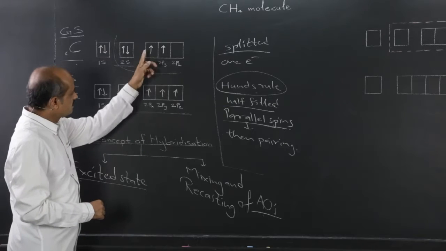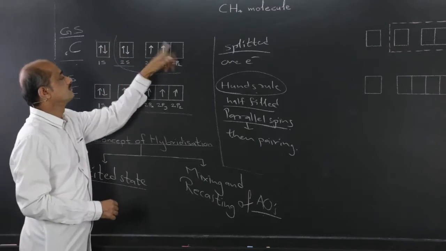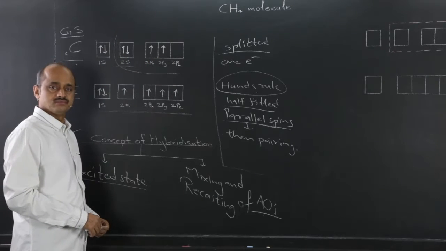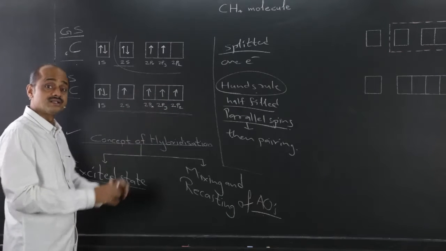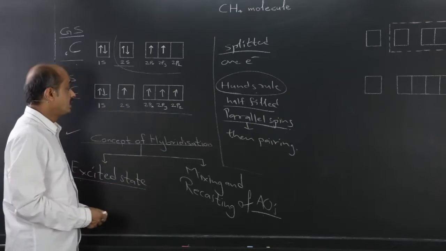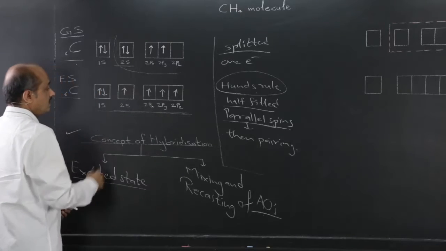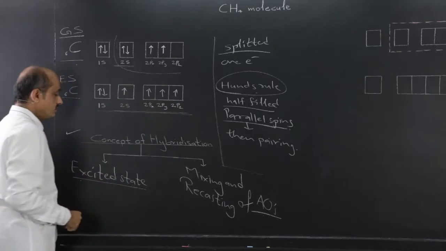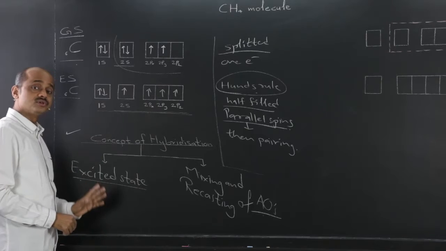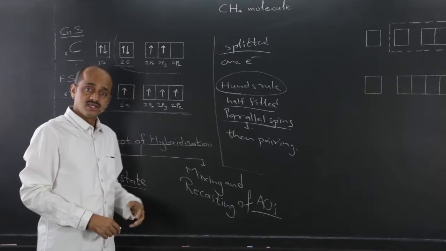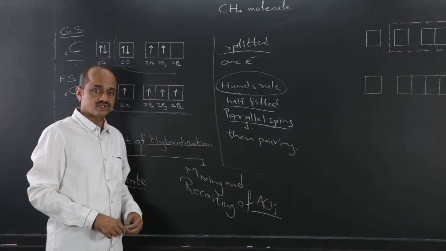So if suppose that these two are clockwise, the one among the two which is clockwise will get promoted, and then the stability for this under these conditions when the atoms approach. Therefore, in this excited state, now there are 4 electrons in the outermost shell and the valency of carbon is 4. Therefore, formation of the excited state is useful for explaining the observed valency of carbon in various molecules, although we are now considering methane molecule formation.